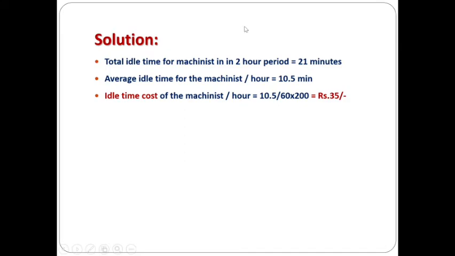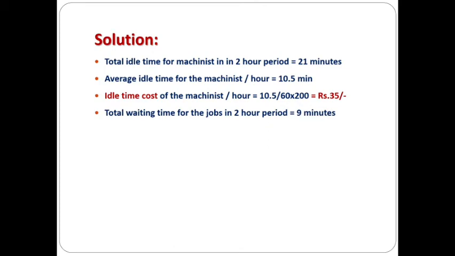It is given in terms of minutes, so we have to convert that into hours. So it is 10.5 divided by 60, and the wages for the machinist are rupees 200 per hour. So it should be multiplied by 200, so the total idle time cost is 35 rupees for the machinist.